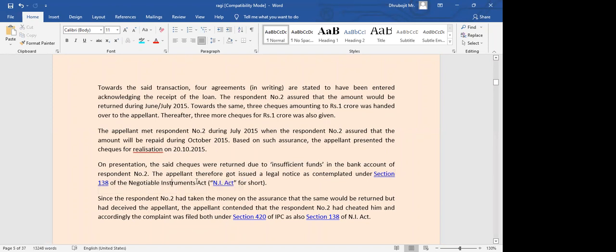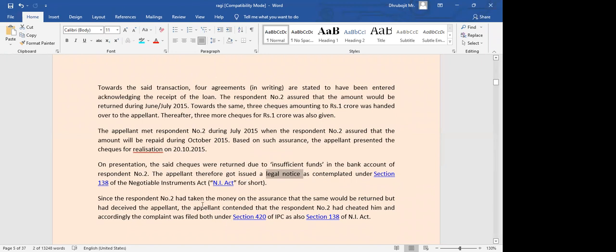And for the Negotiable Instruments Act, we cannot directly file a case. Today the check is dishonored, tomorrow you are filing a case. It does not happen that way, you need to serve a legal notice and so on. Some formalities are there. So Shripati also followed those formalities. Legal notice was served and everything happened.